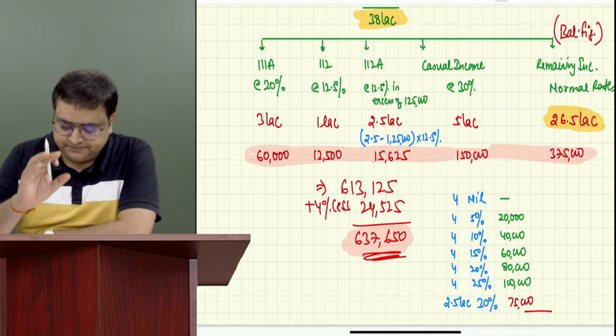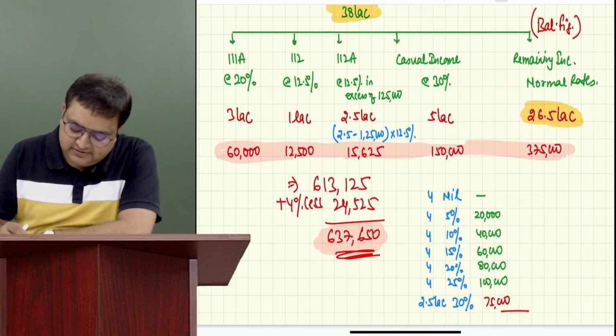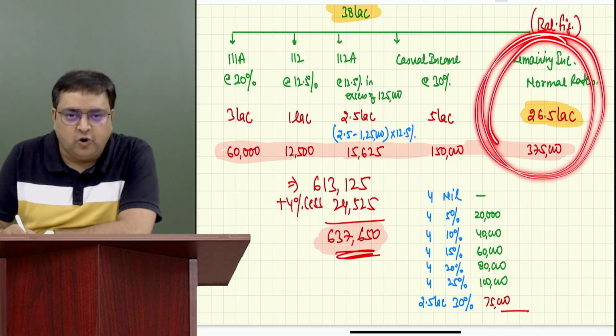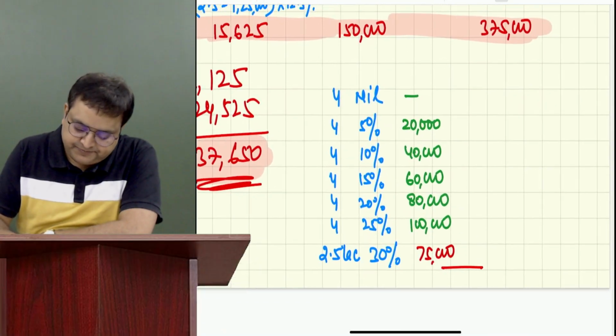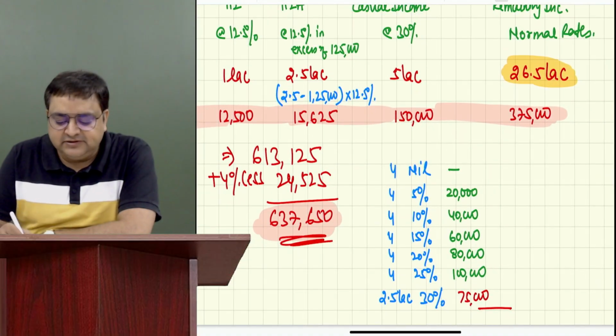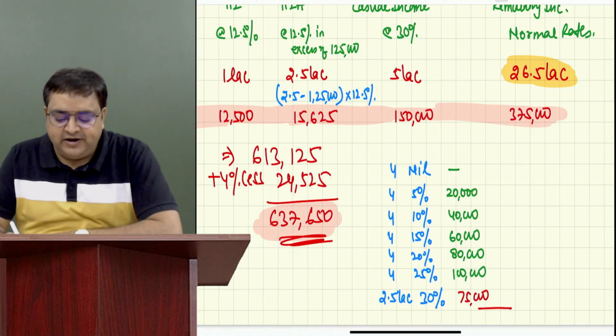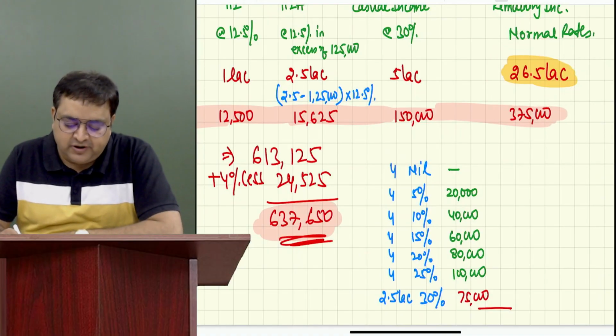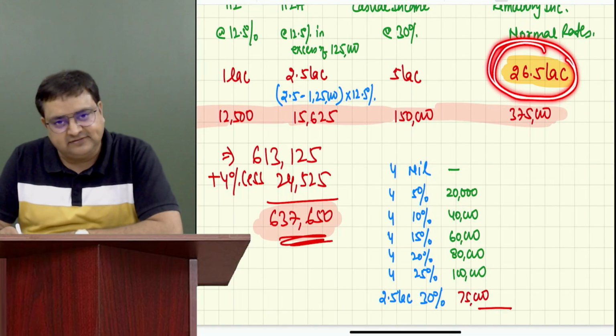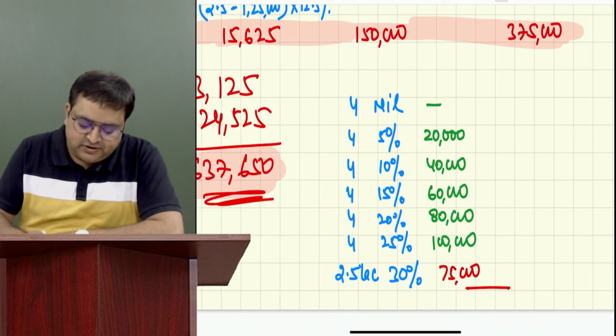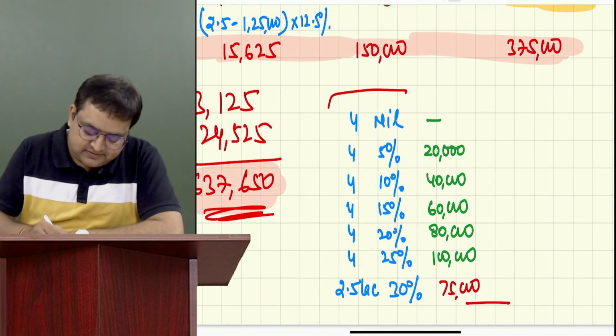Everybody got it? Now, guys, I am giving you a little shortcut over here for normal rates. This shortcut you have to apply whenever your income is more than 24 lakh. This shortcut is for the slab rates.